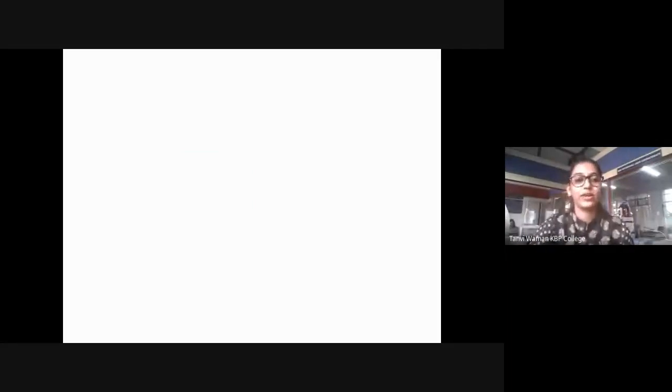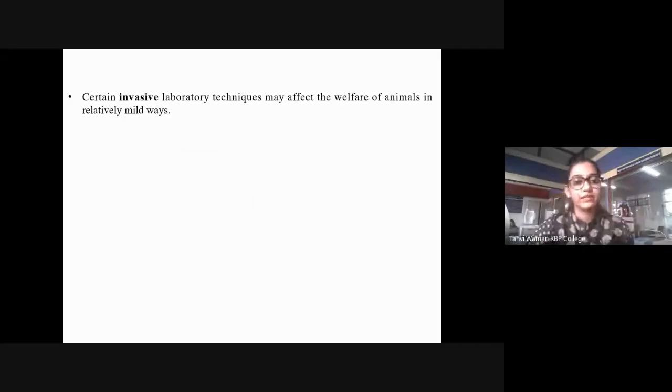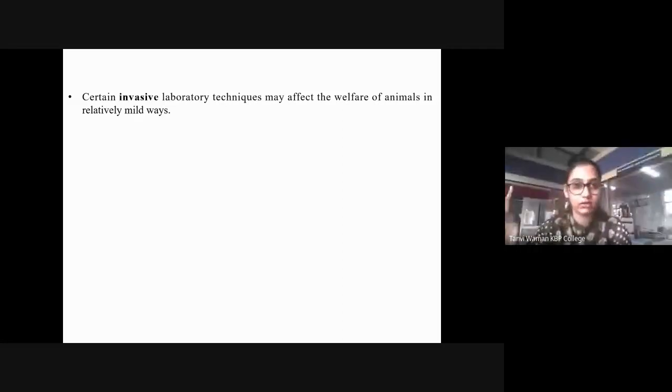Okay. Certain invasive laboratory techniques may affect the welfare. It is going to affect it in mild ways. But you guys have studied toxicology, right? You know the kind of things that are done to animals.